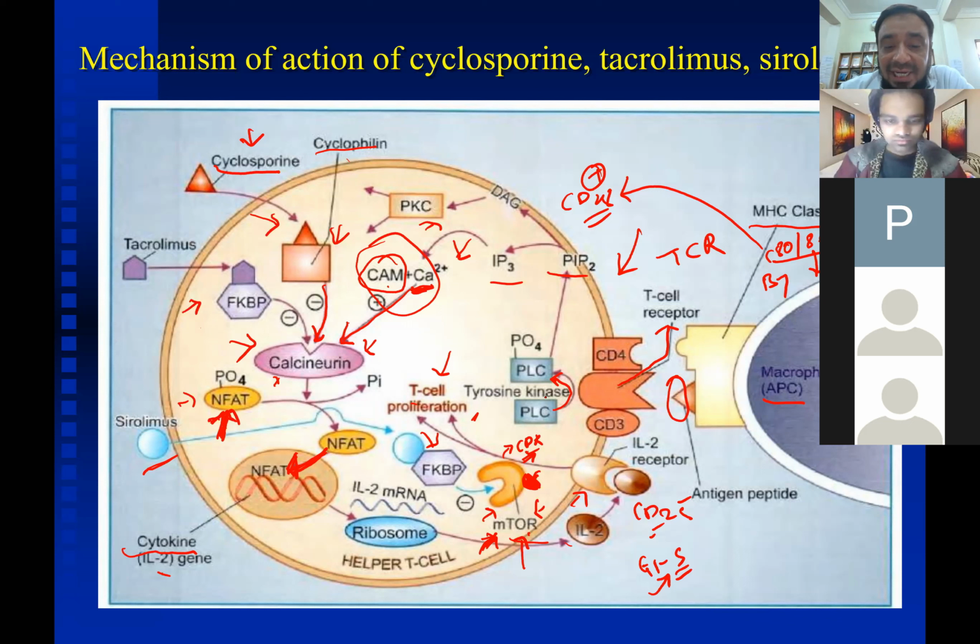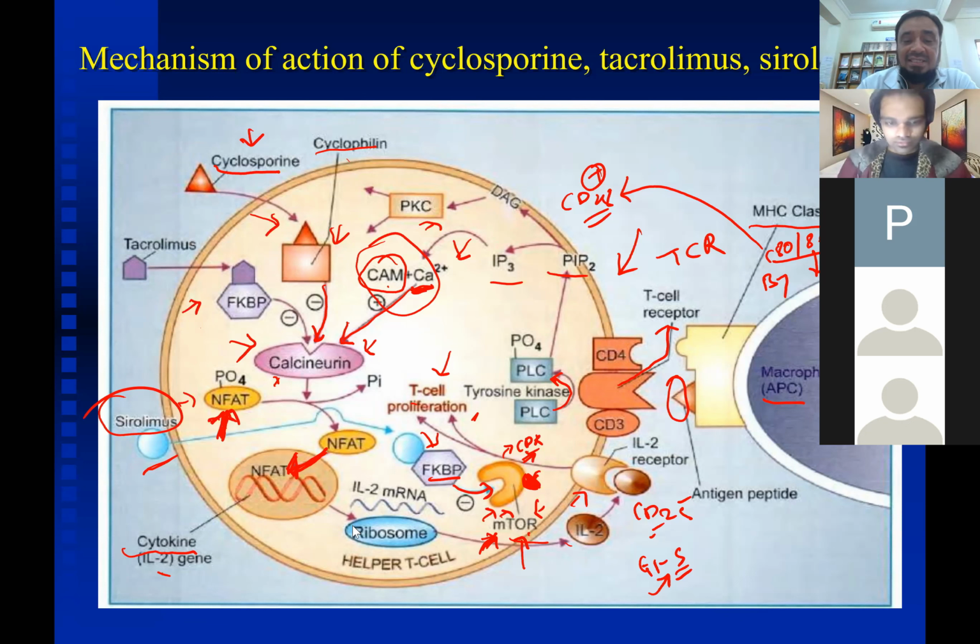So when we inhibit this mTOR, the cell will be staying in the G1 phase only, and it will not proliferate. So sirolimus, when it combines with FKBP, inhibits mTOR, which will ultimately inhibit the switch from G1 to S phase, and the cell will be stuck in the G1 phase of the cell cycle.